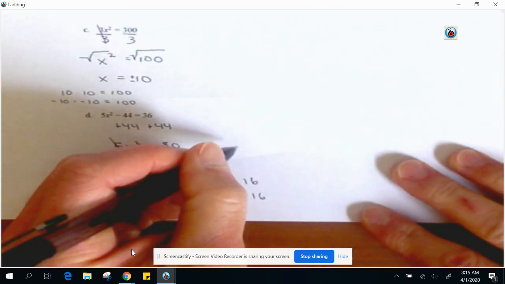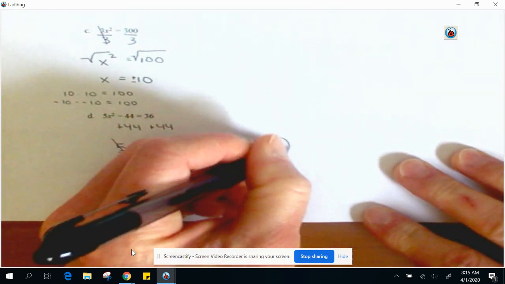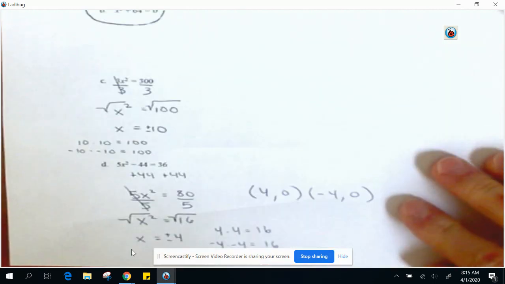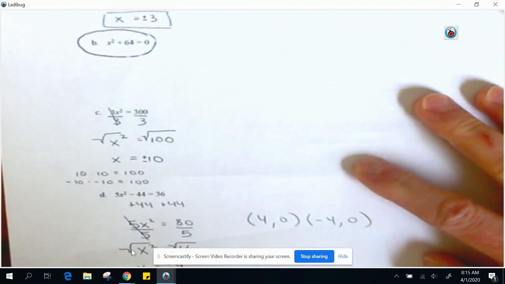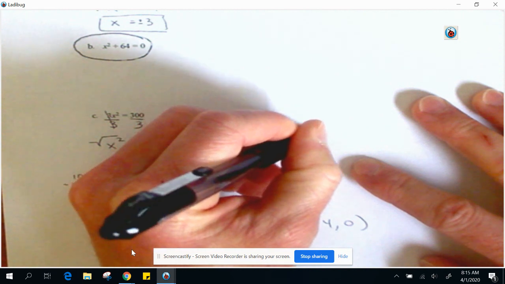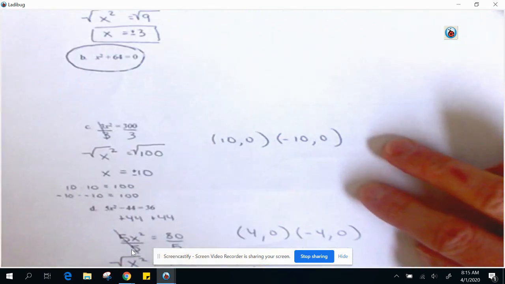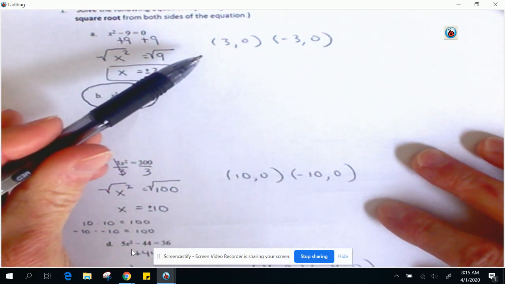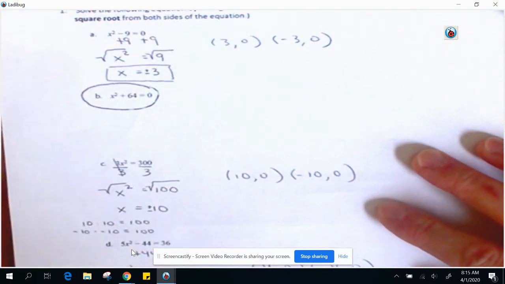So two solutions, 4 comma 0 and negative 4 comma 0. Those would be our x-intercepts on our graph. Part C would be 10 comma 0 and negative 10 comma 0, again x-intercepts. B we're coming back to. A is 3, 0 and negative 3, 0.